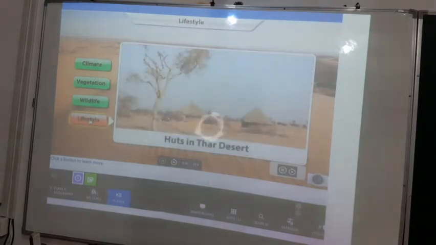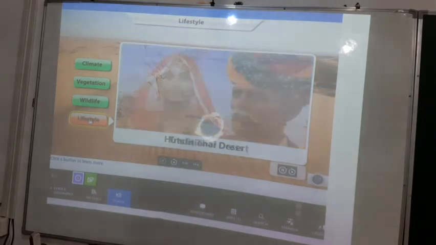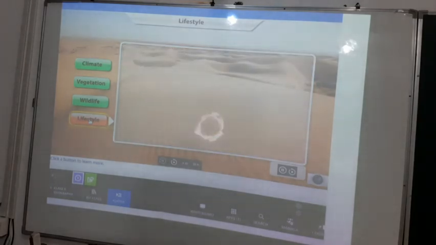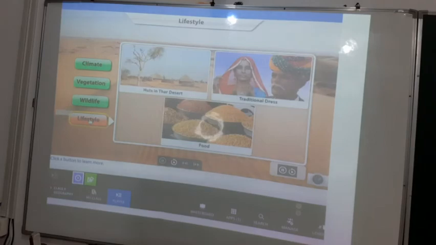People of this region mainly live in huts made of clay and straw to escape the heat. They wear bright, colorful cotton clothes. Their diet mainly consists of dry beans and dals. They have adapted well to the extremely hot and dry climate of the Thar Desert.